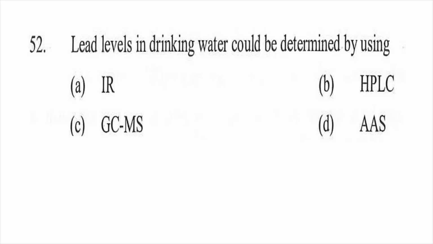Question number 52. Lead level in drinking water could be detected by using option A IR, option B HPLC, option C GCMS, option D AAS. So the right answer will be D, atomic absorption spectroscopy.